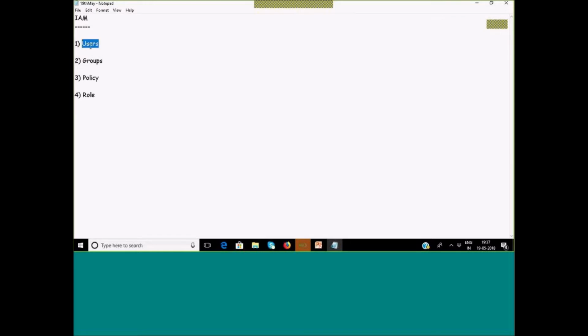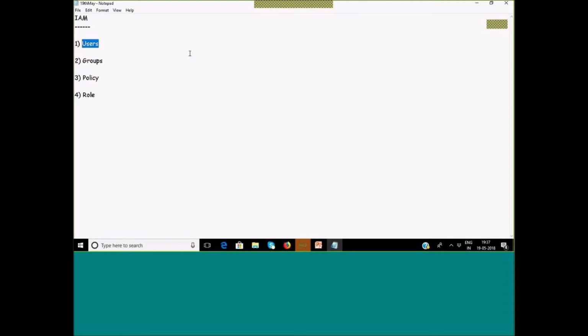So what is a user? As we already discussed, the very first account that we create with AWS is our root account. By providing your mail ID, you create an account, and that's your root account. Why do we call it the root account? Because once we log on with that account, we get access to each and every service. We can deploy, launch, or terminate any service. So that is a root account.